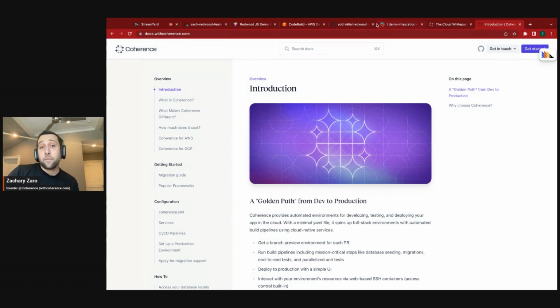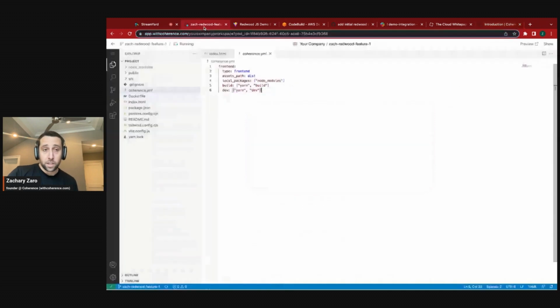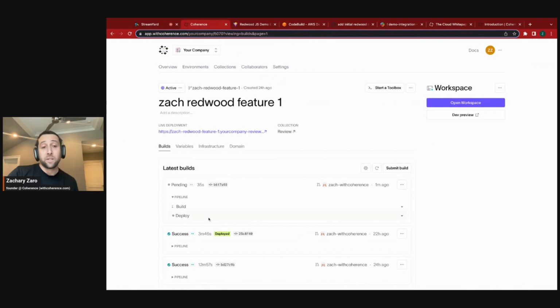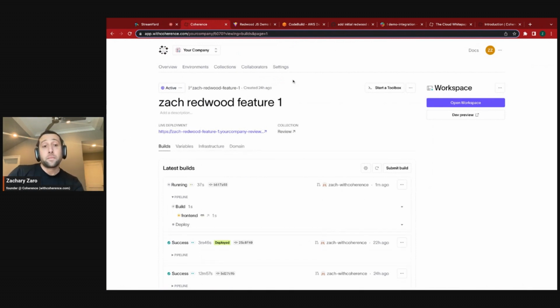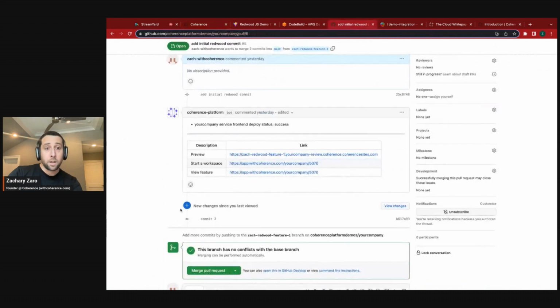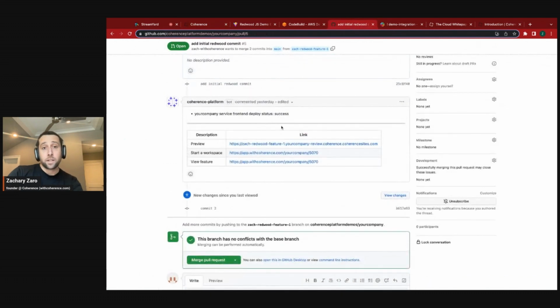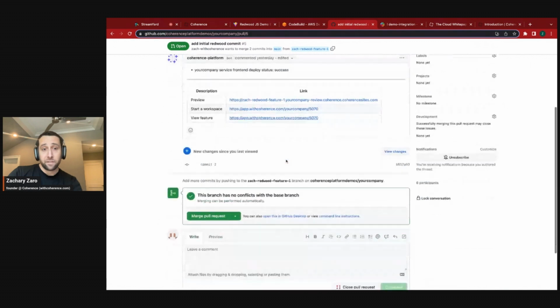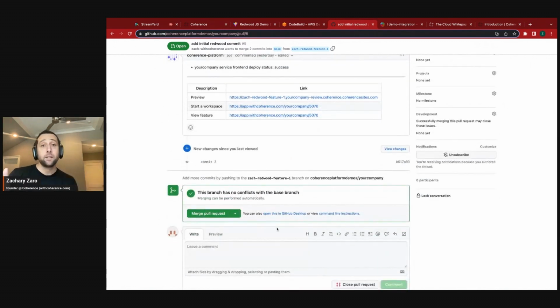The last thing I wanted to show, as far as the normal workflow of how teams use us, is that this build information is available in the Coherence dashboard. And you can see the data streaming in as the build that we just pushed is running. We're also going to see the status of these deployments reflected here. And if we configure tests, including integration tests like end-to-end, using tools like Cypress or Playwright, these would show up as check run statuses on the PR. So you could apply things like branch protection rules.